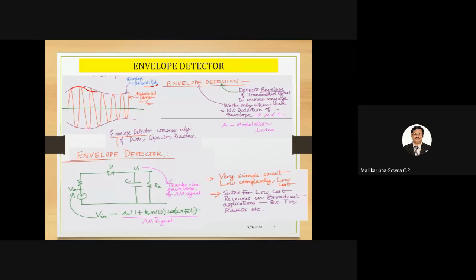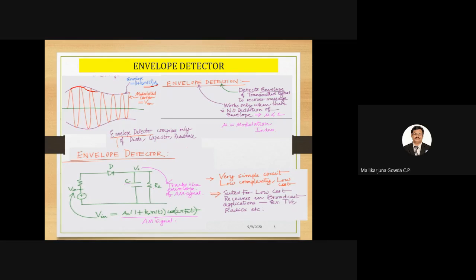So here I have drawn the circuit of the envelope detector. What is that? AM source, diode, capacitor, and resistor. Here it is written that this charging and discharging of the voltage will track the envelope of the AM signal. I have written here the expression for AM and all.